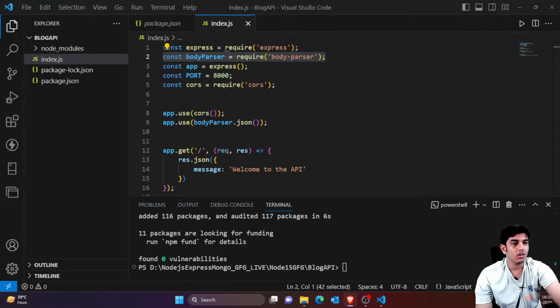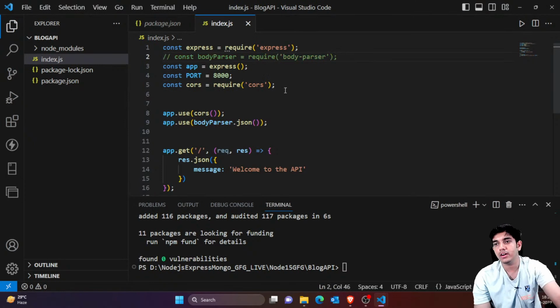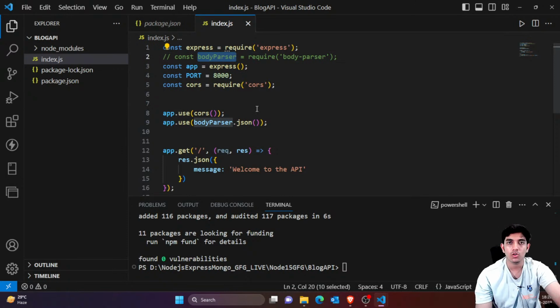Okay, so actually we have an alternative. So either you can use body parser or you can use express.json, right? So this is also something. So instead of this, you don't need body parser. If you have a habit of using body parser, then that's totally fine, because it's just an alternative.